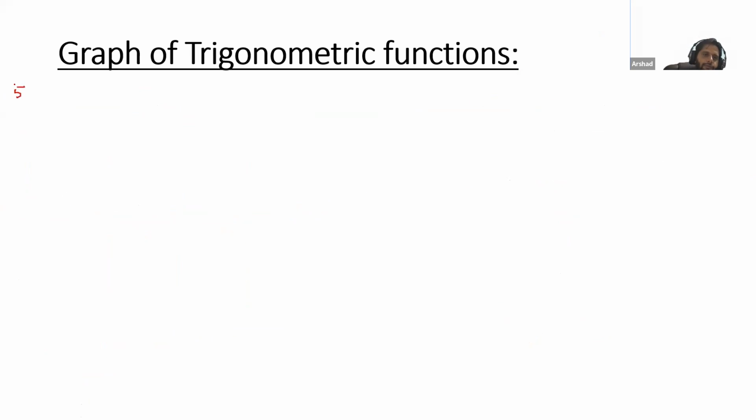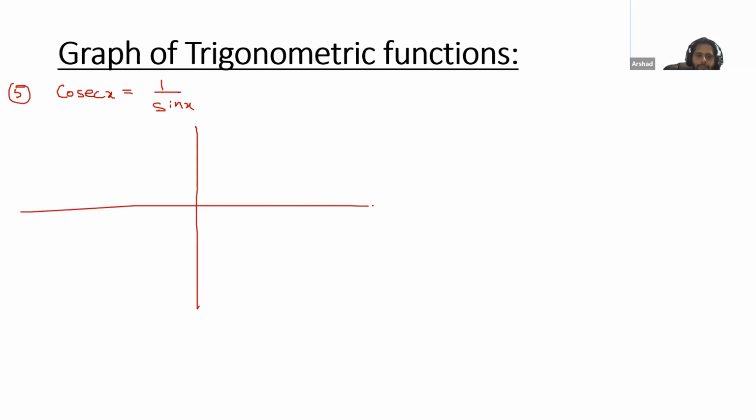Next is fifth. Fifth is cosecant. Okay, so cosec is what? 1 by sine. Sine is 0 for 0. So that means for 0, we will draw a dotted line. So this is 0. Then we have pi, so for pi we will draw dotted. Then we have this 3 pi by 2, and we have 2 pi. On 2 pi, we will draw dotted.